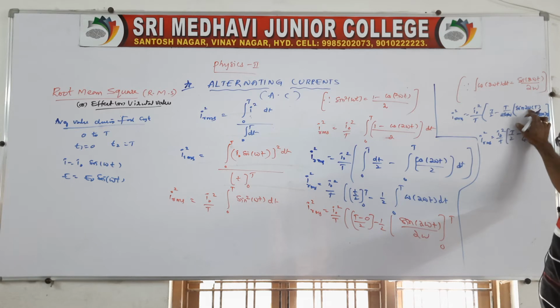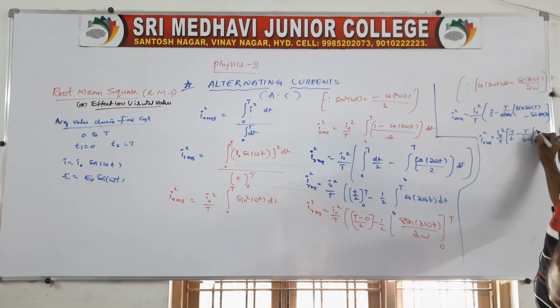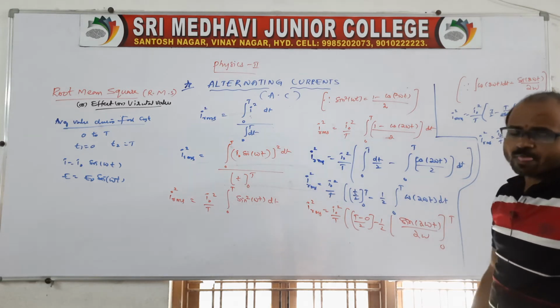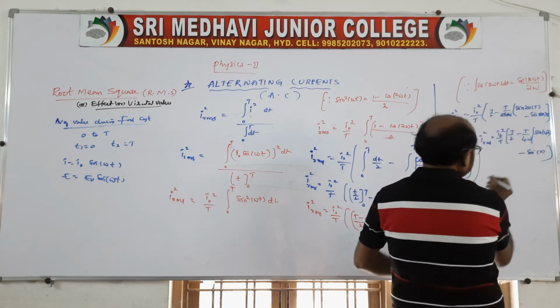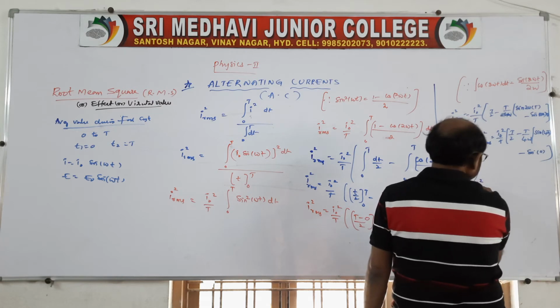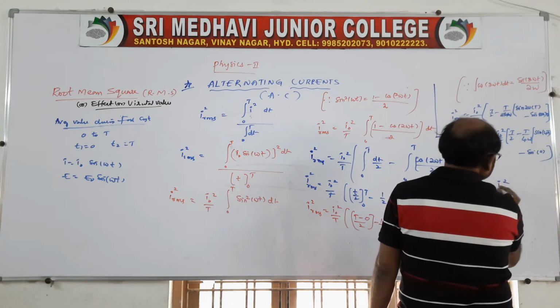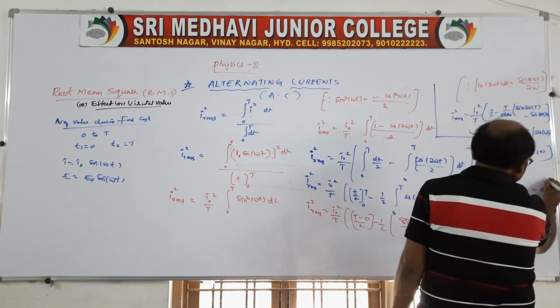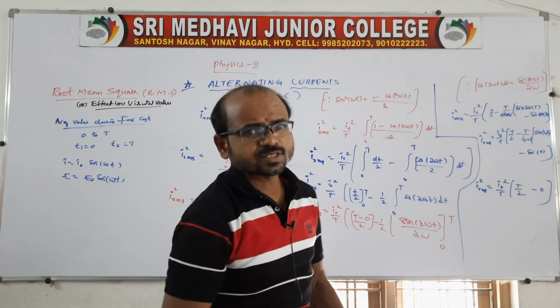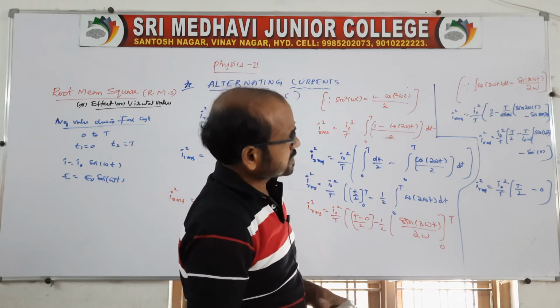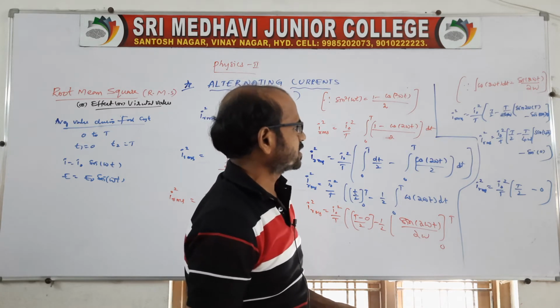That means here omega is nothing but 2 pi by capital T. So the capital T is cancelled, and we get directly sin 4 pi minus sin 0. Of course sin 0 will be 0, and sin 4 pi also 0. So ultimately this completely becomes 0. Therefore I square RMS is equal to I naught square by capital T into T by 2 minus 0, because sin 4 pi is 0 as well as sin 0, no? Then the complete term becomes 0.